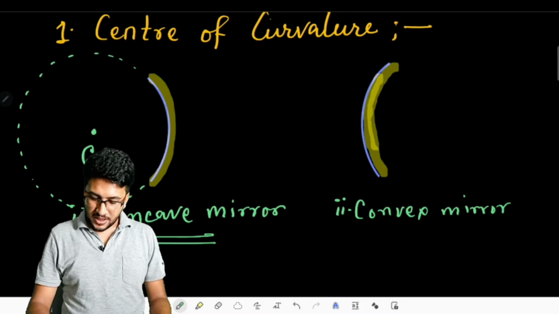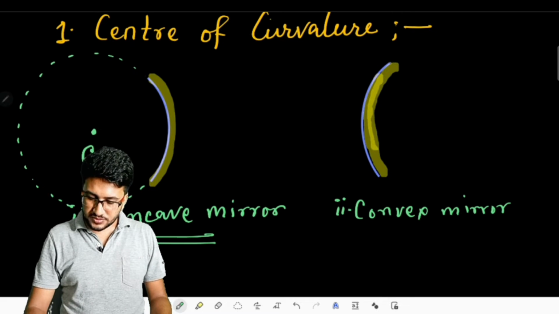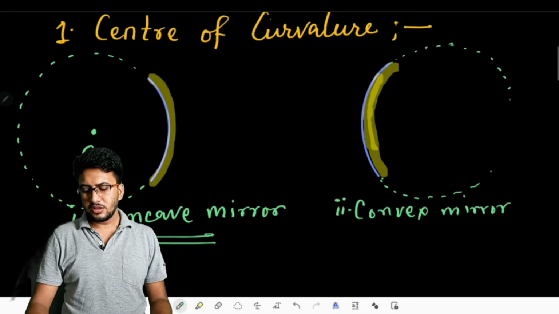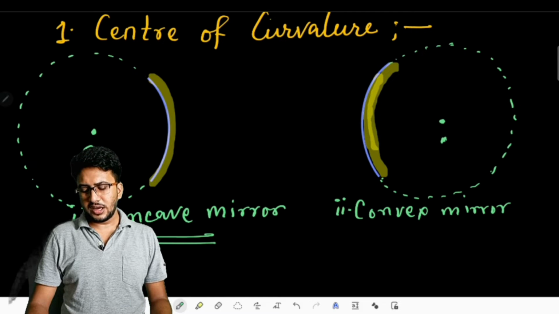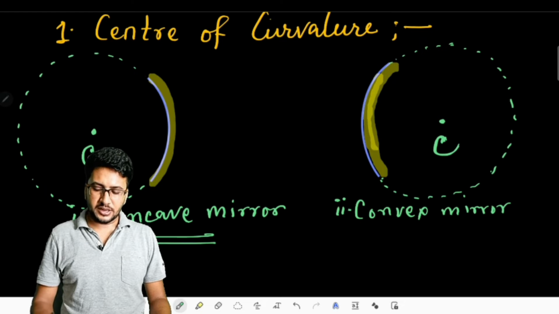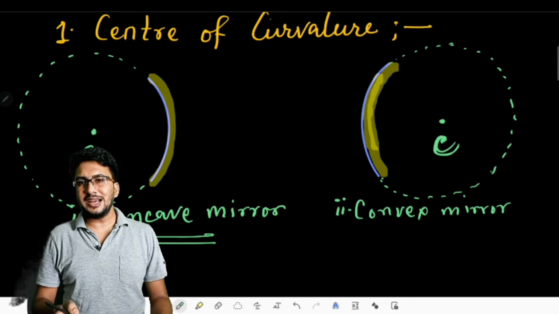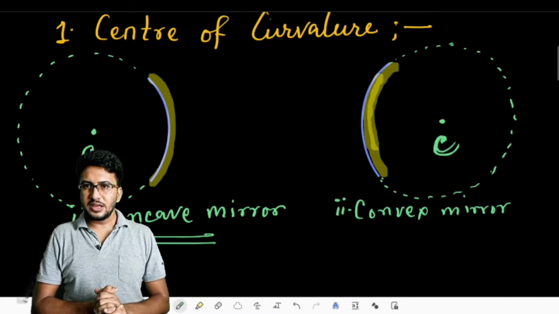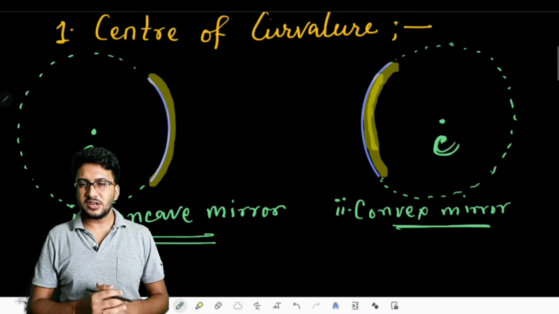Okay, for a convex mirror, suppose we see, then a convex mirror is also a part of a spherical glass ball, and whose center is genuine to have. Then such a mirror, whose center of curvature lies inside the spherical ball, which we cannot experience in real life, is said to be a convex mirror.